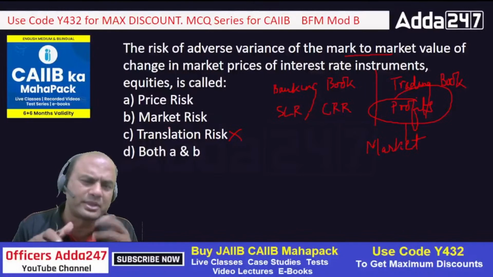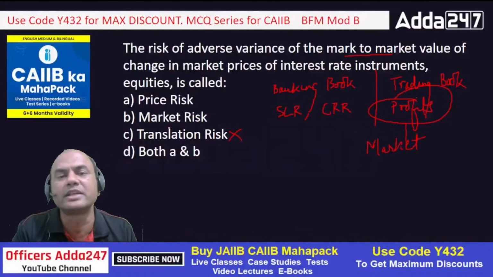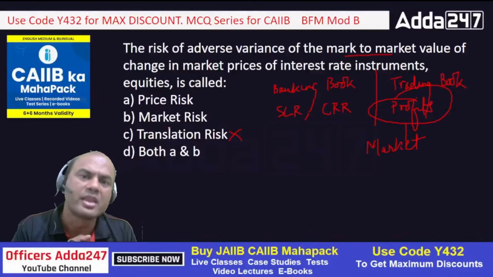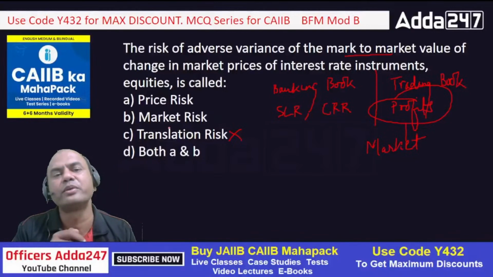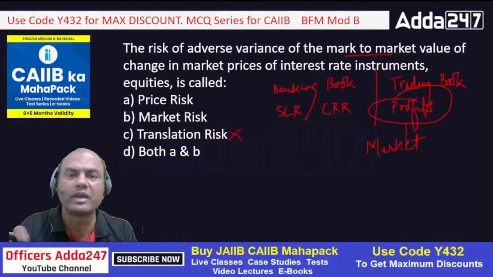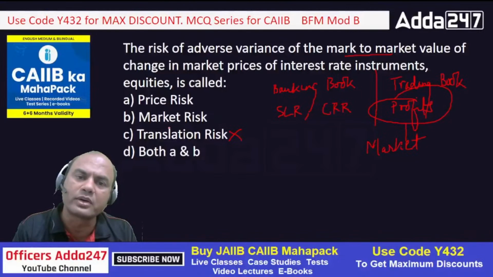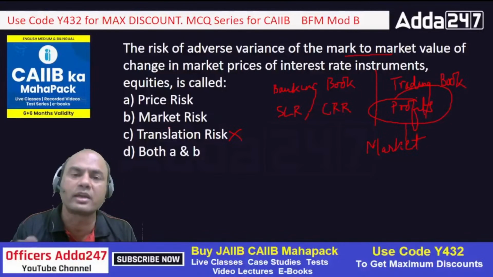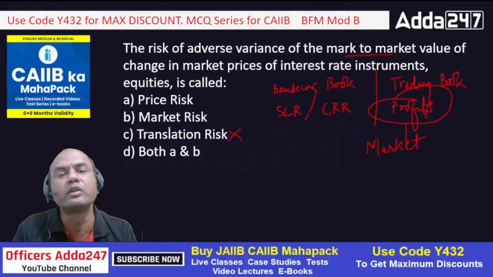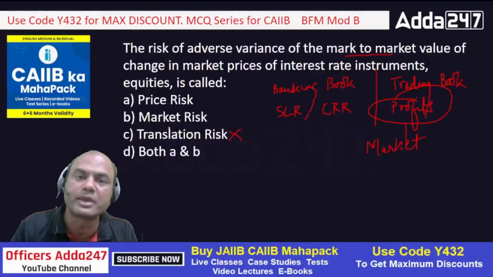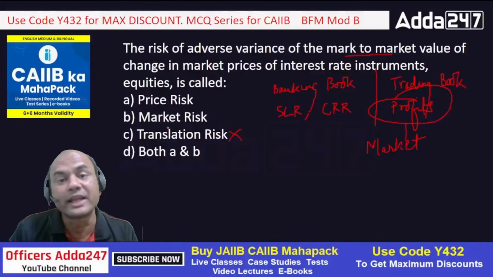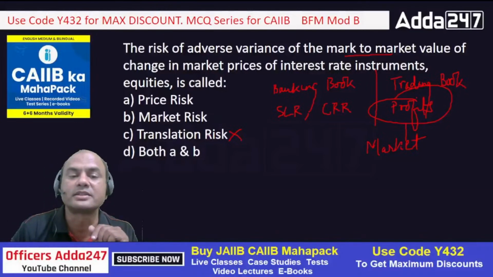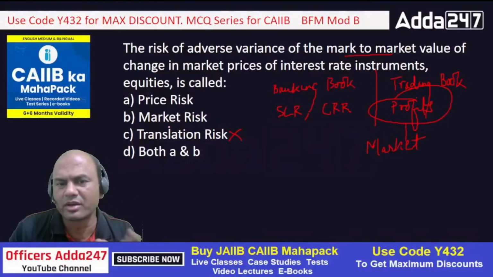Let me give you a simple example. SBI is having a branch in, let's say, the USA. On 31st March, that USA branch of SBI will show all their records, convert those records from dollar to rupees, and those records will be shown by SBI in its balance sheet to RBI. So that's called notional and translation risk, okay? So that is out, remove that.